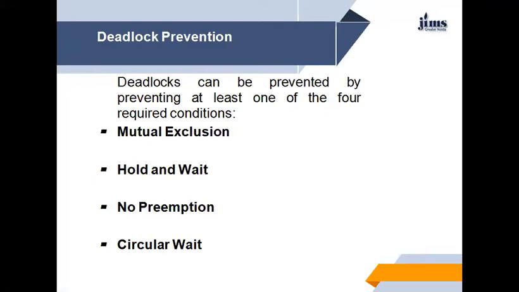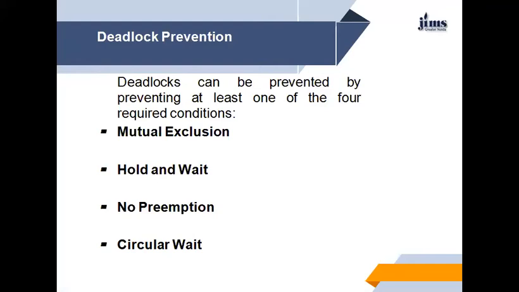And the second method allows the process to request initially only the tape drive and disk file. It copies from the tape drive to the disk, then releases both the tape drive and the disk file. The process must then again request the disk file and the printer. After copying the disk file to the printer, it releases these two resources and terminates. So in the first case resource utilization may be low, and in the second case, starvation is possible.